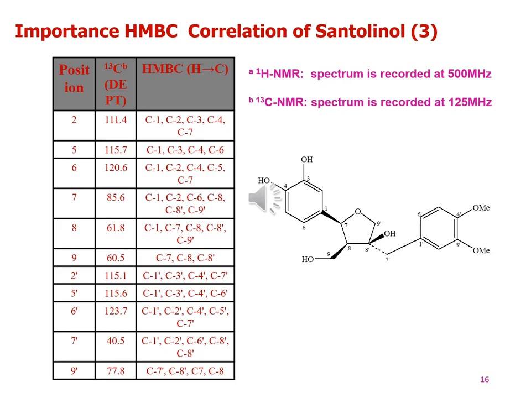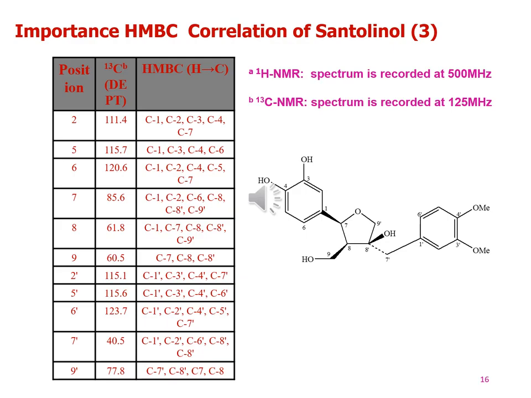We will discuss here. Proton 2 shows correlations with carbon 1, carbon 2, carbon 3, carbon 4 and carbon 7 position. Proton 5 shows correlations with carbon 1, carbon 3, carbon 4 and carbon 6. Proton 6 shows correlations with carbon 1, carbon 2, carbon 4, carbon 5 and carbon 7.